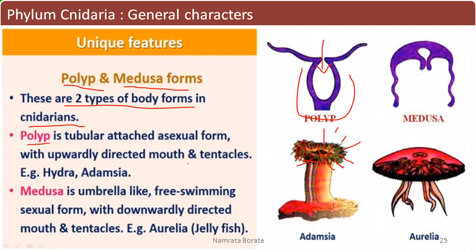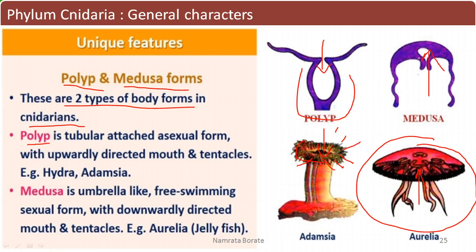It's observed in the case of Adamsia as well as in Hydra. The second one is the medusa. This medusa is an umbrella-like structure. It's a free-swimming sexual form with a downwardly directed mouth. So here there is the presence of the mouth. This one is the mouth.